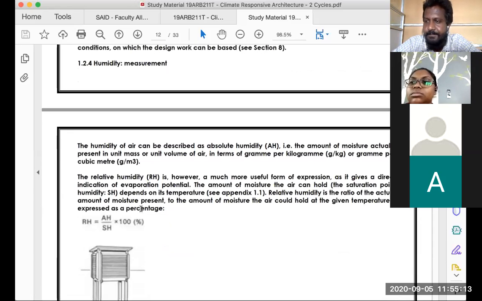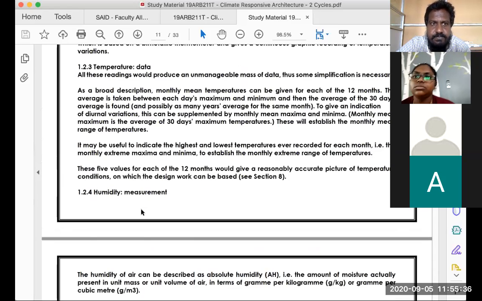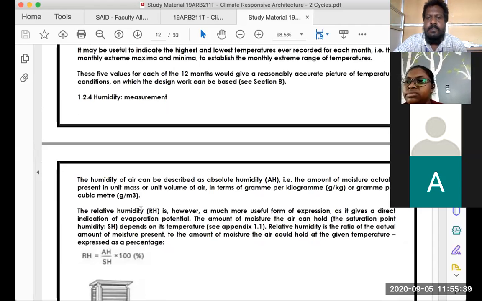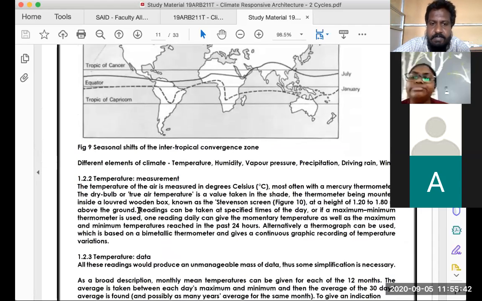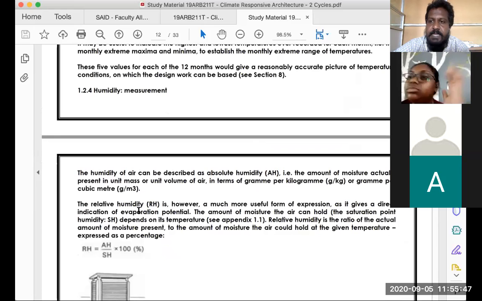Next is humidity. Humidity plays a very vital role. Humidity is basically the amount of water present in a unit volume of air. It can be measured in grams per cubic meter, so it's the amount of grams of water present. Humidity is the amount of water present in the air. And how is it going to matter for us? We tend to know whether the place is humid or not by the study of it, and then design appropriately for that.